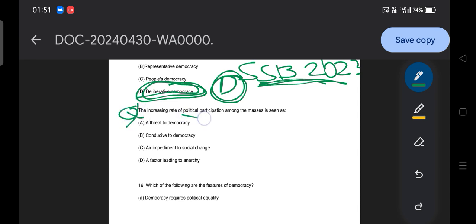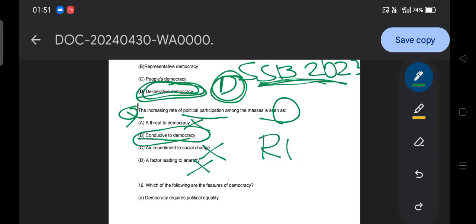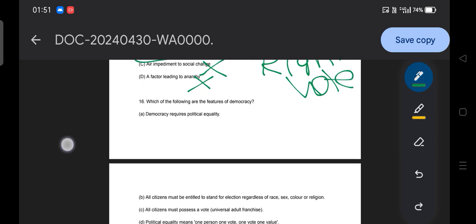Moving to the next question: the increasing rate of political participation among the masses is seen as a threat to democracy. No, political participation is positive, it's an optimistic idea, a good symbol for society. So option A is eliminated. Then option C, an impediment to social change, a factor leading to anarchy. No, it is good for democracy. Why? Because we do our political participation by the right to vote. So the rate of political participation will improve the condition of democracy.